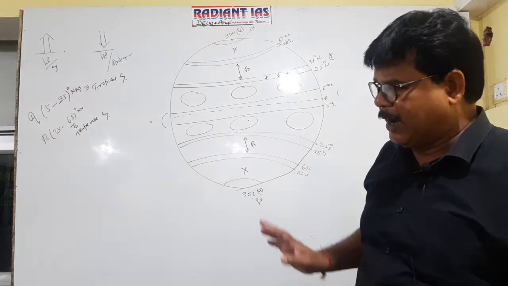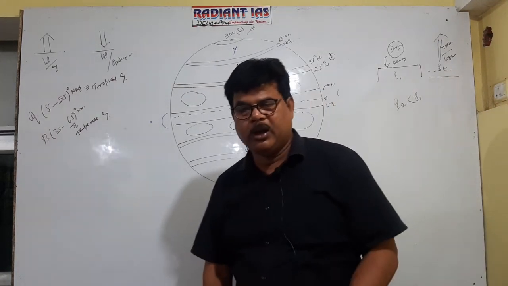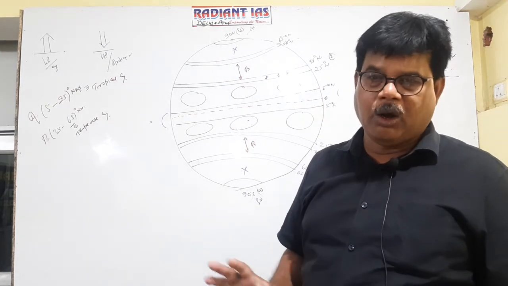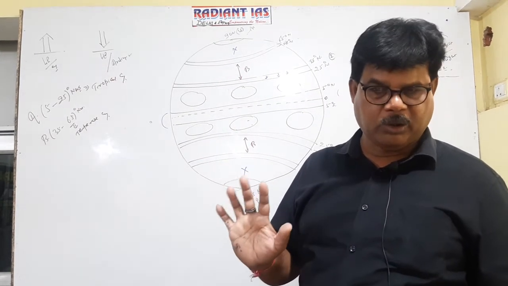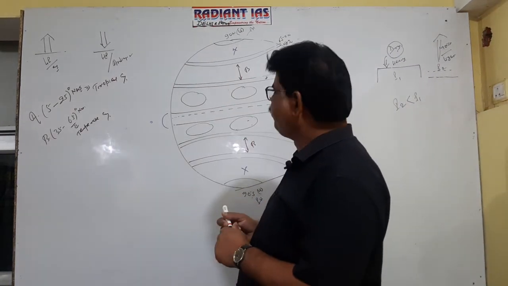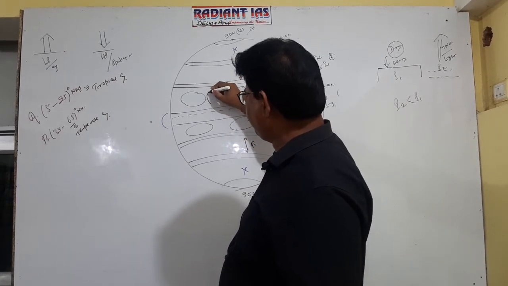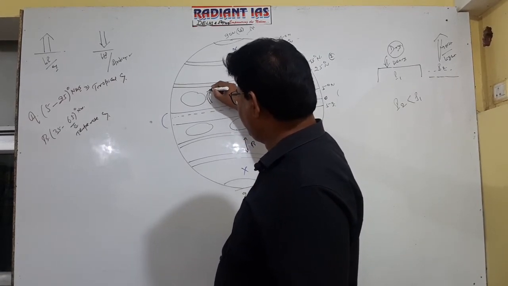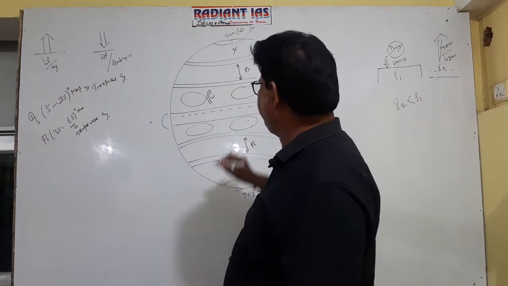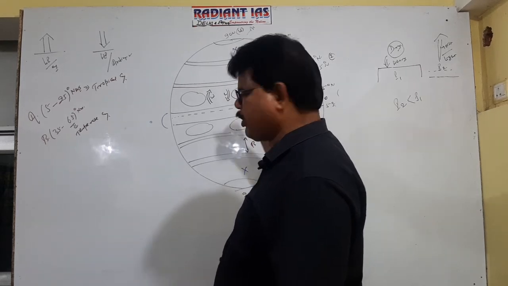Okay, now we will investigate in which part of the ocean tropical cyclones originate, whether they originate universally or in a certain part of the ocean. Okay, tropical ocean. If this is the tropical ocean, the western part remains under the impact of the warm oceanic current, and the eastern part remains under the impact of the cold oceanic current.